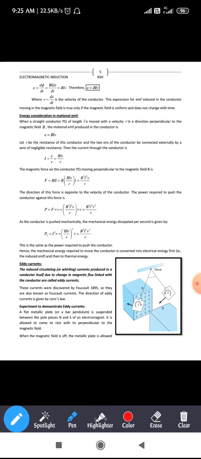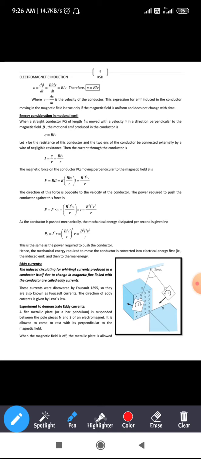Okay, so this expression for EMF induced in the conductor moving in the magnetic field is true only if the magnetic field is uniform and does not change with time. It is said that this expression is only valid for a uniform magnetic field. It is not valid for a magnetic field which is varying with respect to time. So this is regarding the expression.